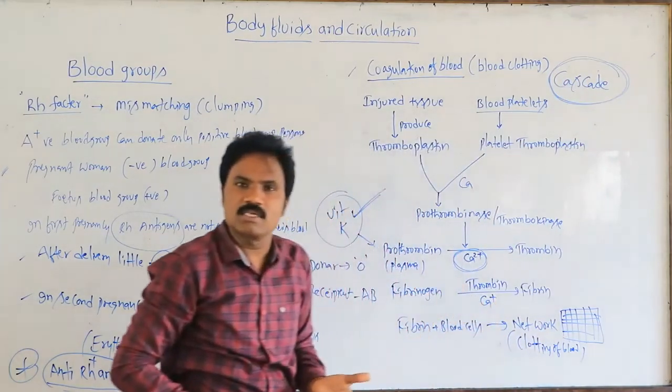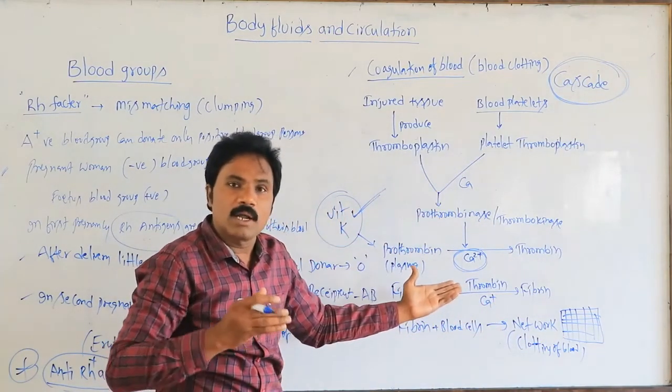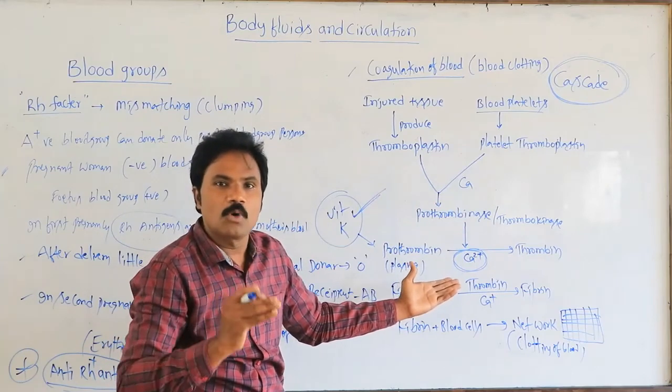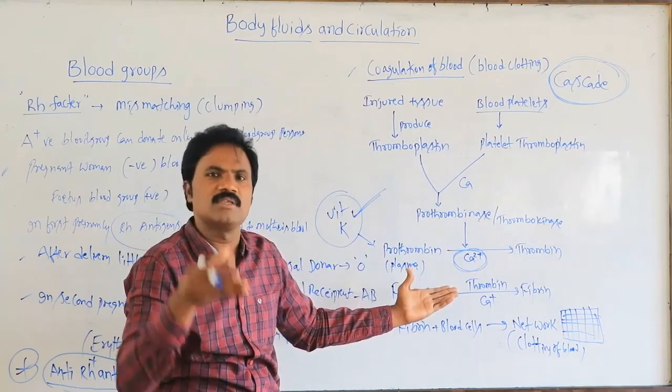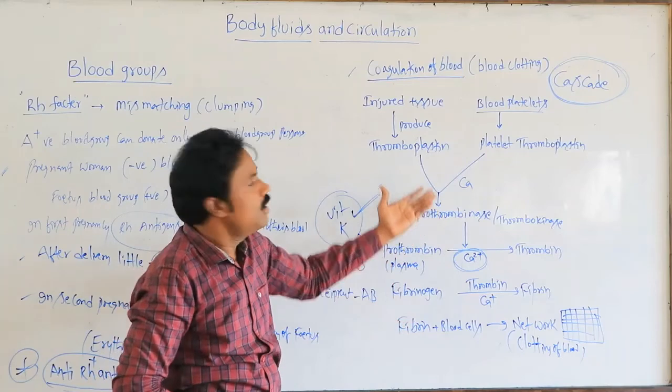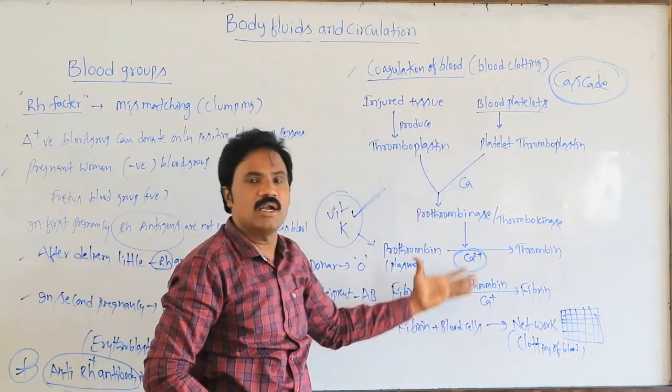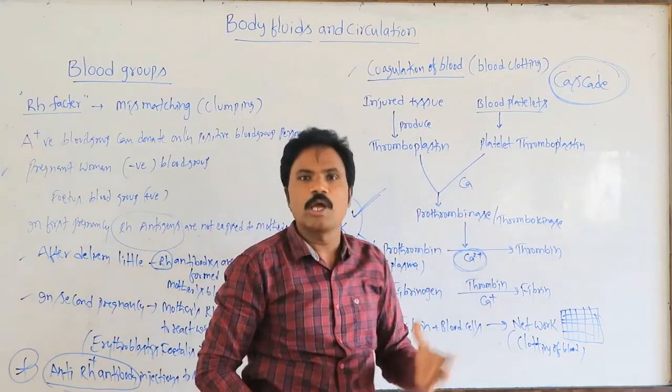Why is it called a cascade? Not only this, but also Hageman factor, Prower-Stuart factor, and many others are present. There is no need to learn them, but this is very, very important. Observe very carefully. That is the coagulation of blood.